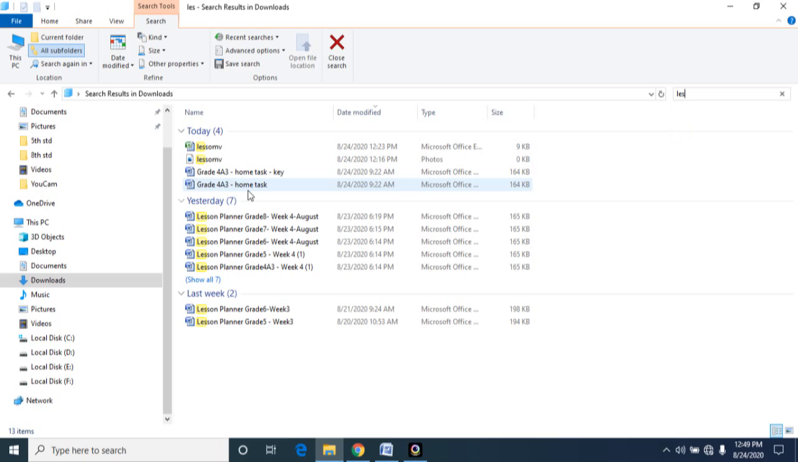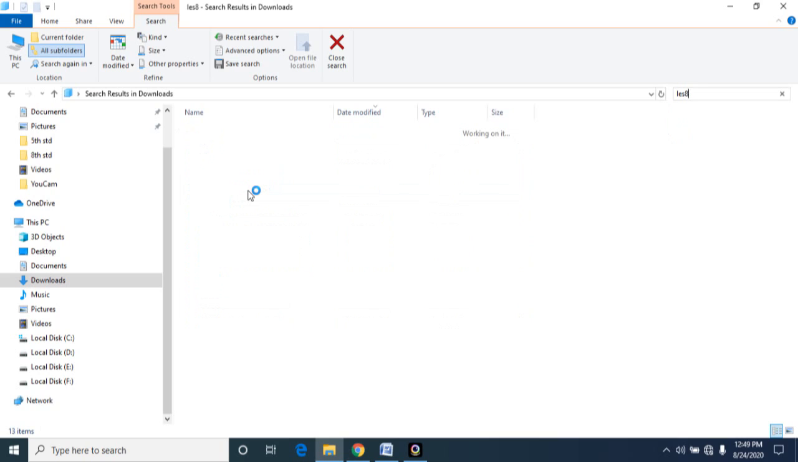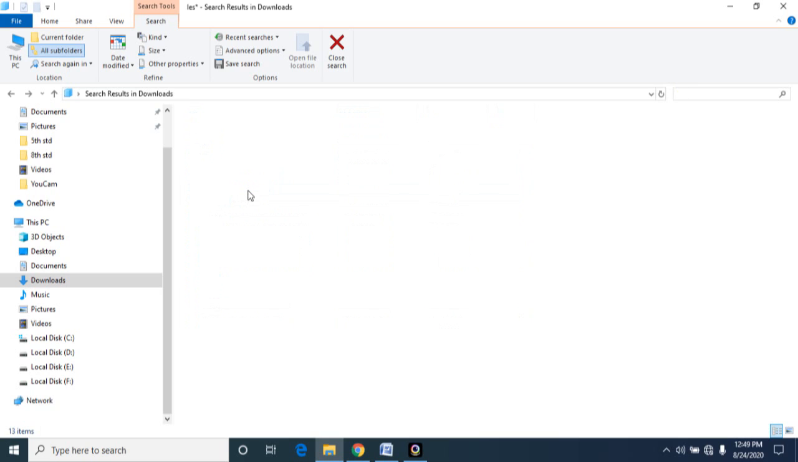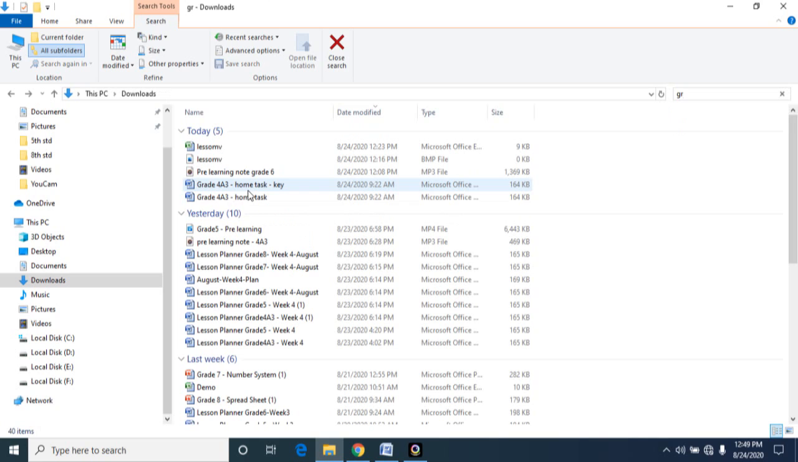For example, LES star. If I give LES star, it will display all the files which have LES. Wherever it locates LES, it will display. For convenience, I'll give you grade star.